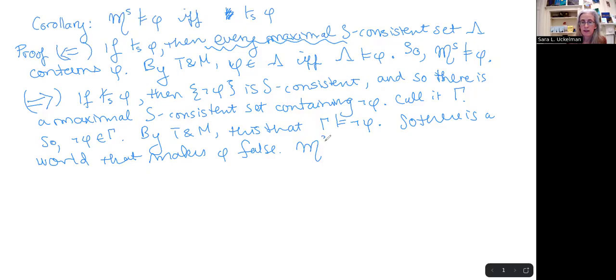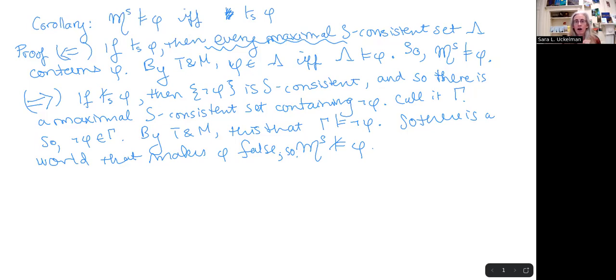That means that phi is not going to be valid on the canonical model, because we can find a falsifying world. So there we go. This is exactly what we need to show that there is this deep correlation between validity in the canonical model and provability in the system. So all and only the theorems are valid on the canonical model.